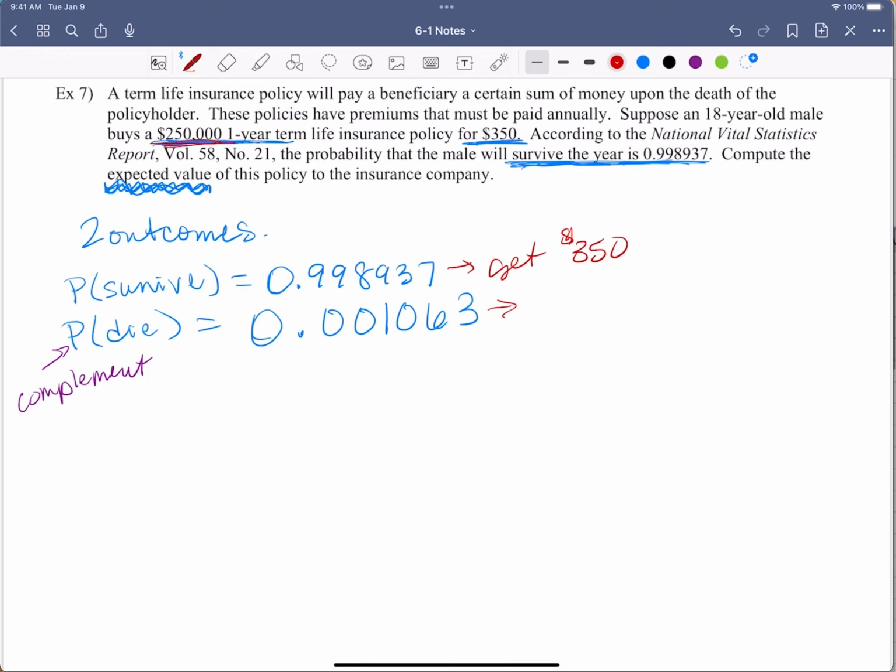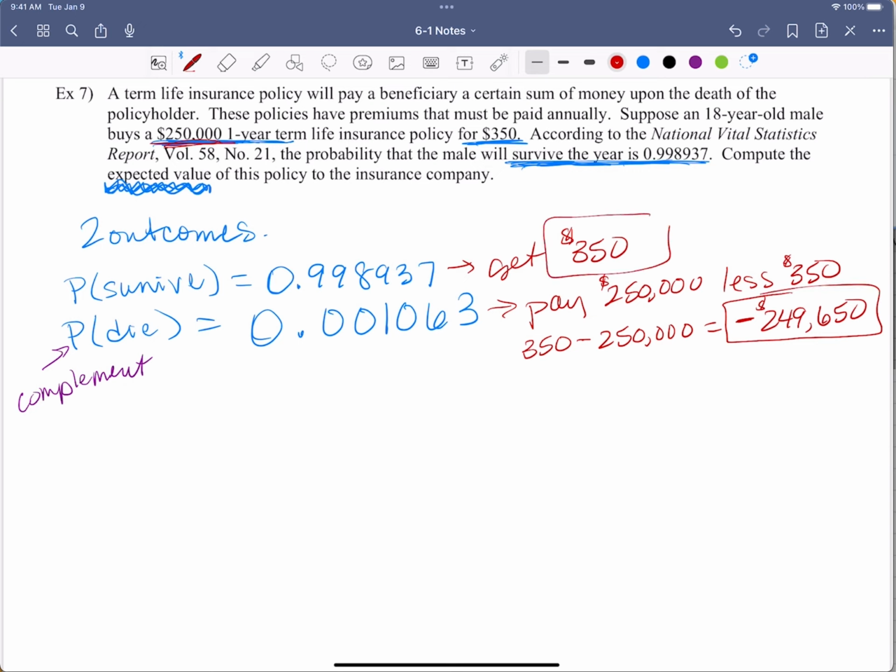They're paying that $250,000, right? So then this means they have to pay the $250,000 less the $350 that they paid in for the policy. Do you see what happened there? Okay, so then that means they actually have the $350 that was a positive minus the $250,000. The insurance company is negative $249,650.